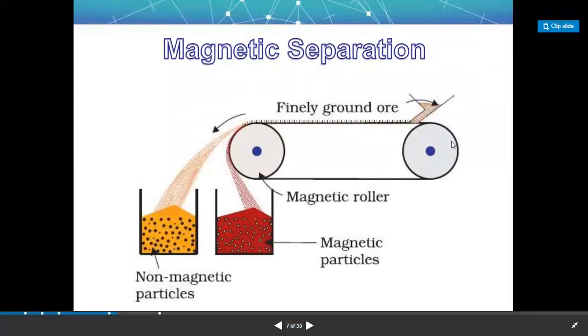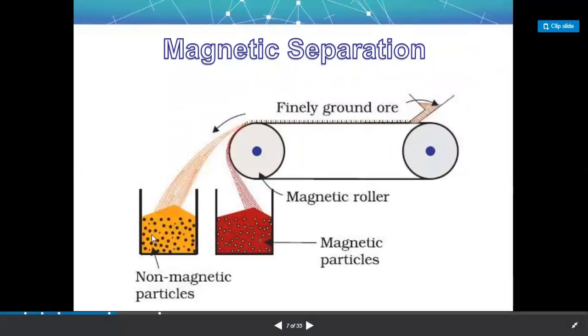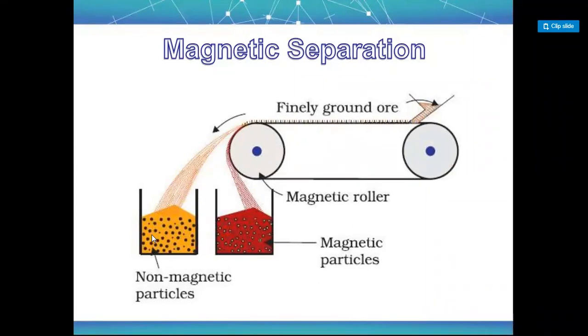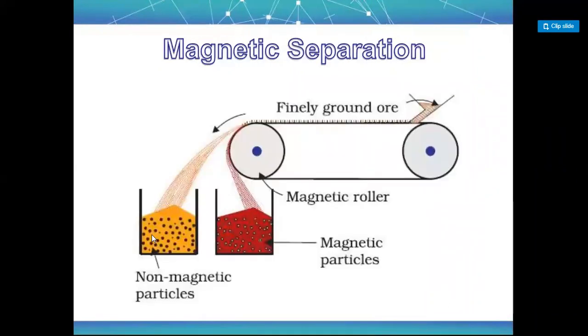And magnetic rollers are there when they move, so that we can separate the magnetic part, meaning the iron part, and the non-magnetic particles. And non-magnetic particles can be anything. They can be sand, mud, impurities, and other elements also which don't have magnetic properties. All right.